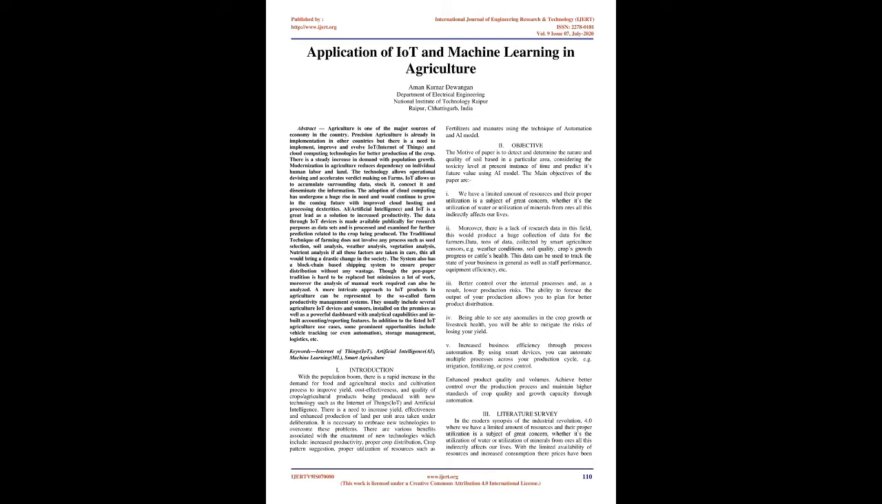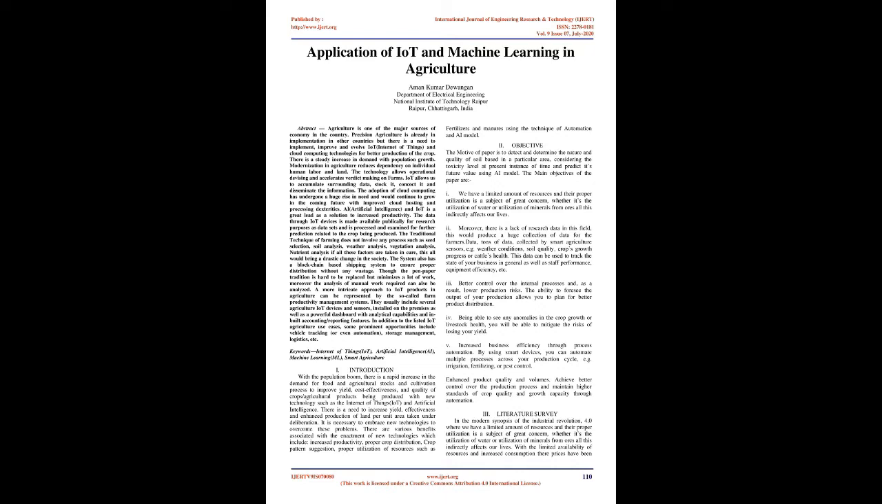AI, artificial intelligence, and IoT is a great lead as a solution to increased productivity. The data through IoT devices is made available publicly for research purposes as data sets and is processed and examined for further prediction related to the crop being produced. The traditional technique of farming does not involve any process such as seed selection, soil analysis, weather analysis, vegetation analysis, nutrient analysis. If all these factors are taken in care, this all would bring a drastic change in the society.